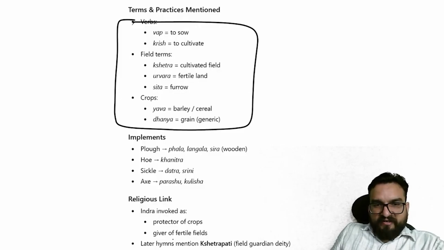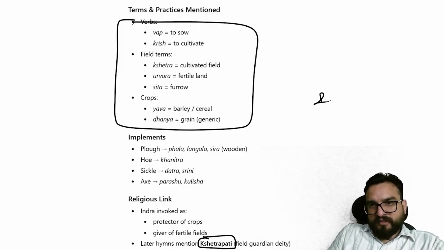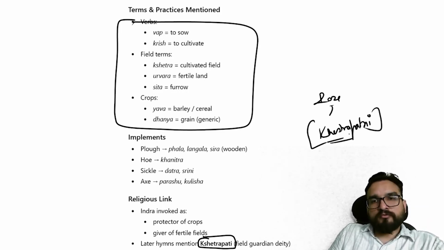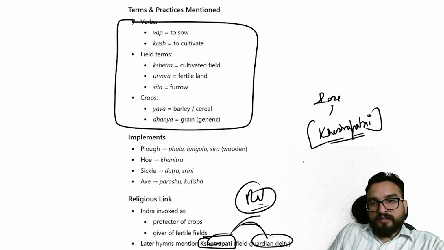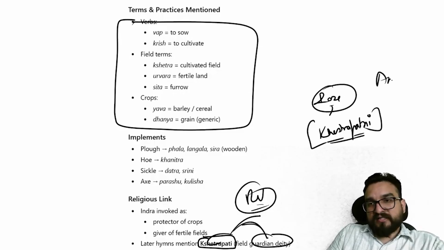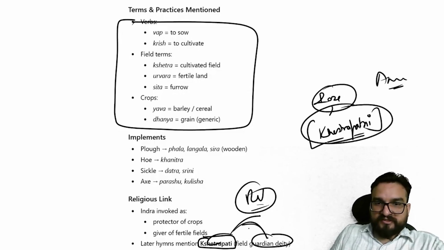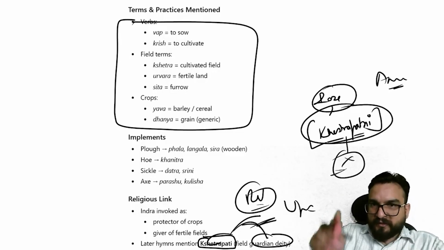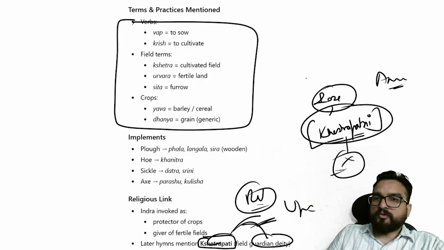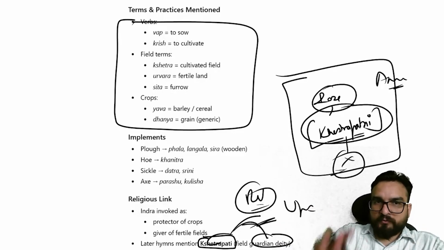And we have got one term in the Rig Veda, Kshetrapati. Prelims 2026 asked about Kshetrapatni. Now this we cannot know, but Kshetrapati, protector of the fields, is mentioned in the Rig Veda. And in 2026 you will find the answer was Atharva Veda, Kshetrapatni. Now Kshetrapati is written in Upinder Singh, but Kshetrapatni is not written anywhere, guys, apart from what you search down. So some questions are going to be random. Don't worry about it, right?